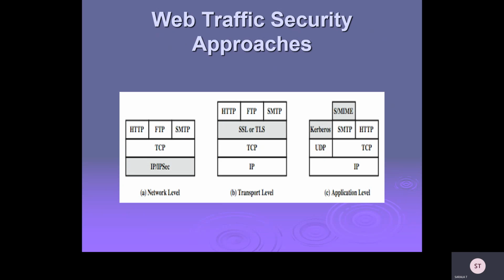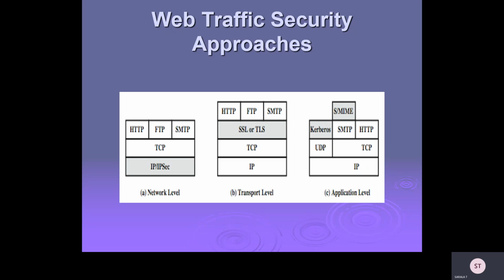Web traffic security approaches. You have three levels of web security approaches: one related to network level, one to transport level, and one to application level. At the network level, the lower level is always IP security, and you will have TCP, the transport layer, and the next layer with HTTP, FTP, SMTP.